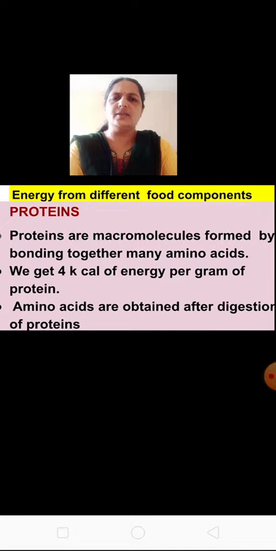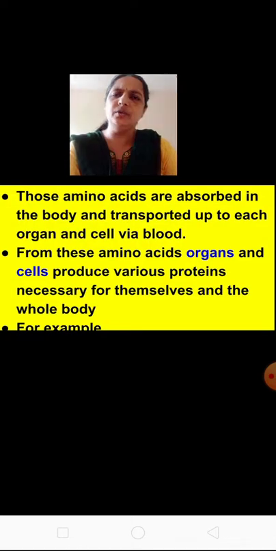These amino acids are obtained after digestion of proteins. So when we eat protein rich food, it is converted into amino acids, and these amino acids are absorbed in the body. They are transported to each organ and cell through the blood.